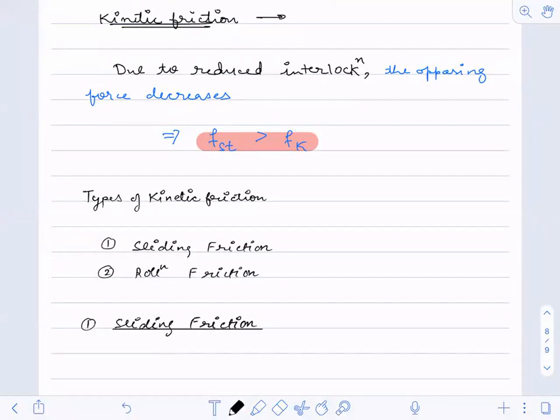Less time given to interlock. So you are saying that it depends upon time too. Sliding friction refers to the resistance created by two objects sliding against each other. This looks good, Trisha. Friction on a smooth surface, sliding friction. Sliding on another object reduces friction. Less time taken to push the object. Two objects slide against each other when the body slides on the surface.